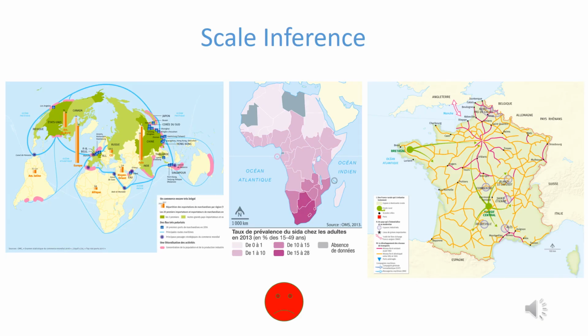Regarding scale inference, the results are pretty bad. We tested many different configurations, but our best classification results are around 60% of images classified with the correct scale category. These bad results cannot be explained only by the low number of samples used to train the models. Apart from the scale bars, it seems that there is no consistent graphic characteristics of scale across our maps. And scale bars are not drawn on each map, so the CNN did not learn to use them properly to classify scales.